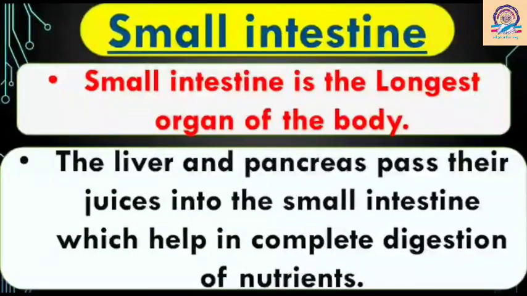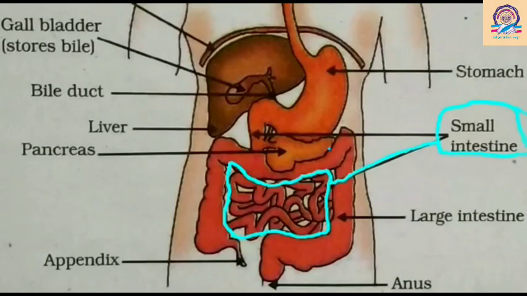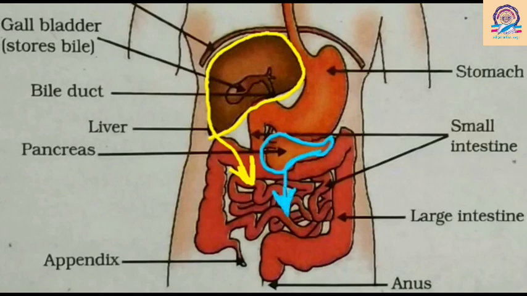See here, here is the small intestine, as you can see. Now the bile released from the liver and the enzymes released from the pancreas into the small intestine help in complete digestion of nutrients.